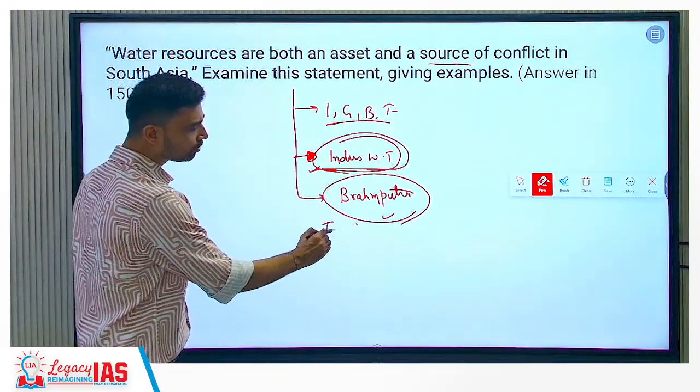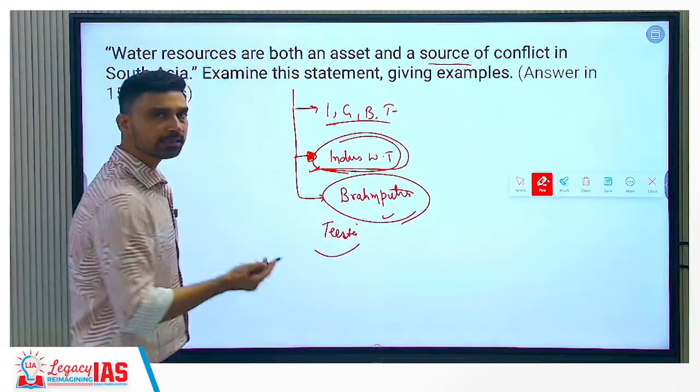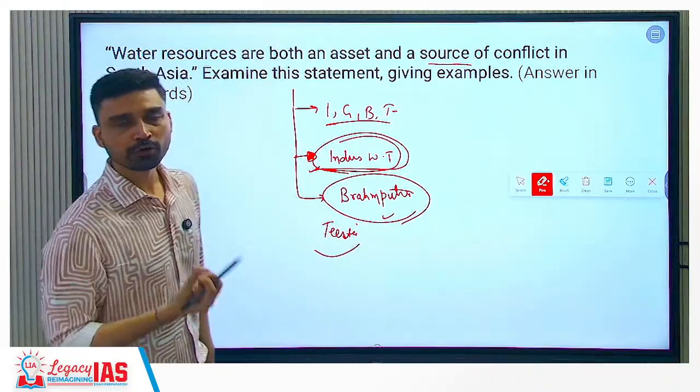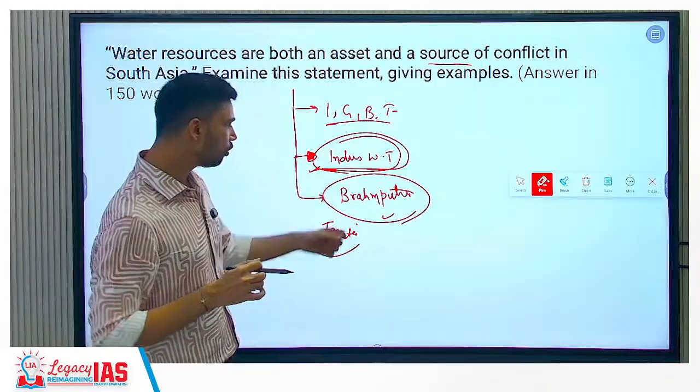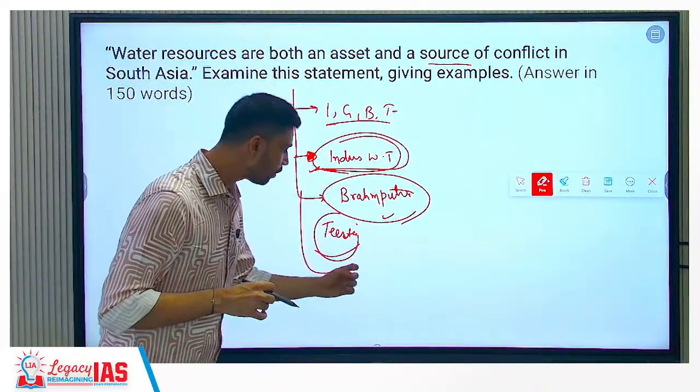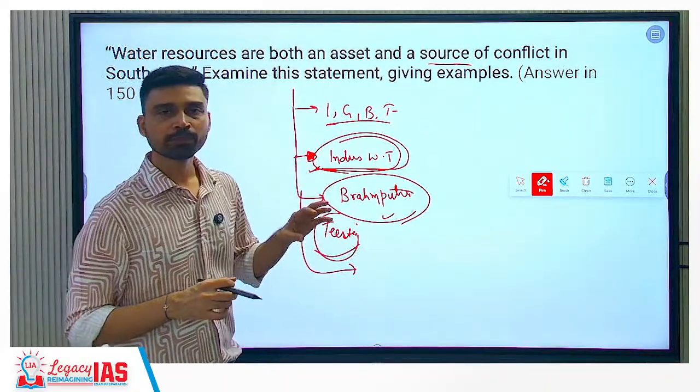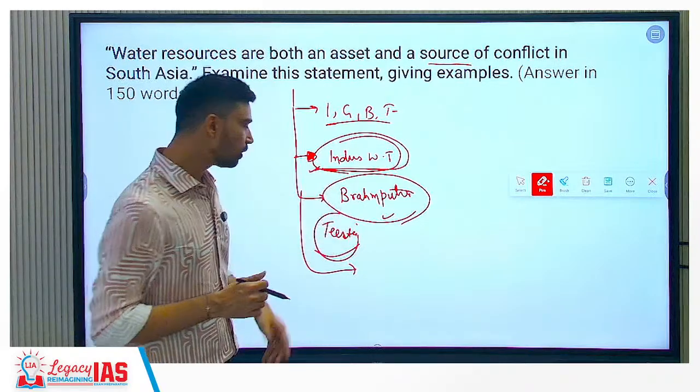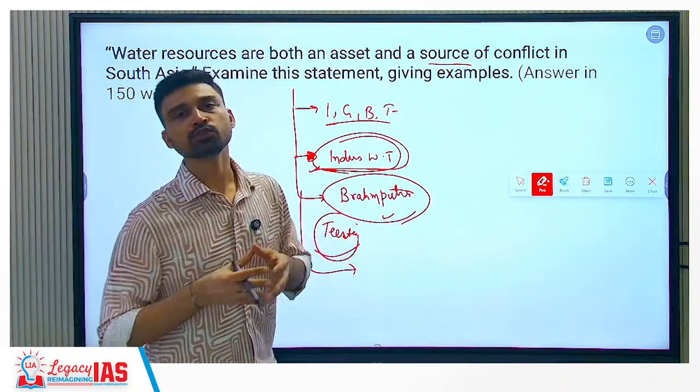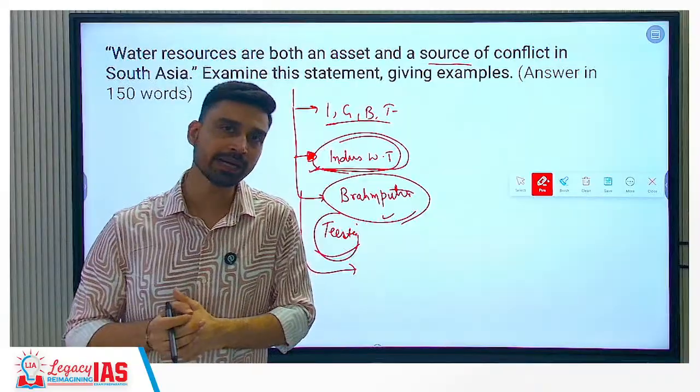Similarly, we can talk about the Teesta sharing dispute. India and Bangladesh have a long-standing dispute over the sharing of river Teesta, because the rice bowl of Bangladesh is dependent upon the water supplied by Teesta River. And then also Ganga River. Farakka barrage has been a long-standing source of conflict between India and Bangladesh.